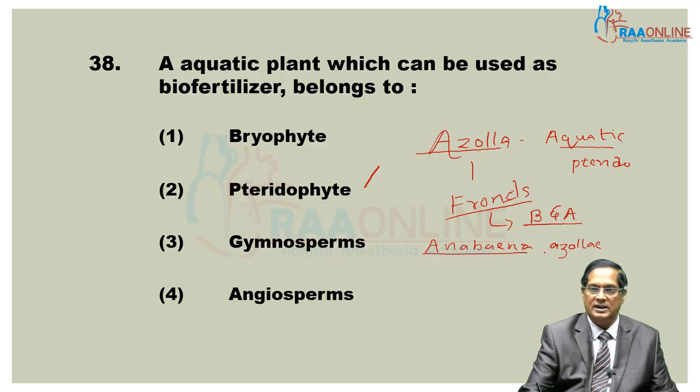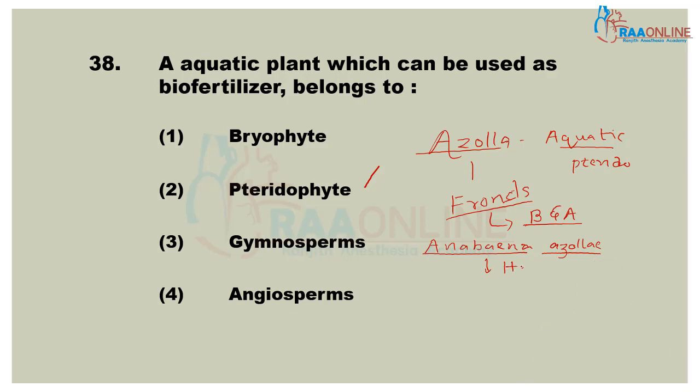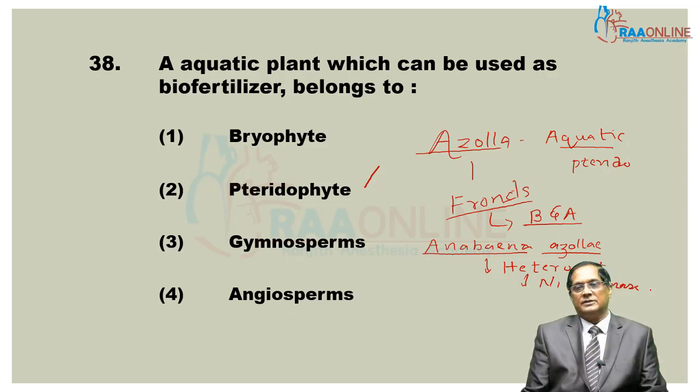And this algae or cyanobacteria, it has heterocyst in which nitrogenase enzyme is present. In this structure, nitrogenase enzymes are present. And this enzyme is concerned with the reduction of atmospheric nitrogen. So, because of the presence of Anabaena azollae, Azolla has stored nitrogenous compound. So, it serves as a source of nitrogen.